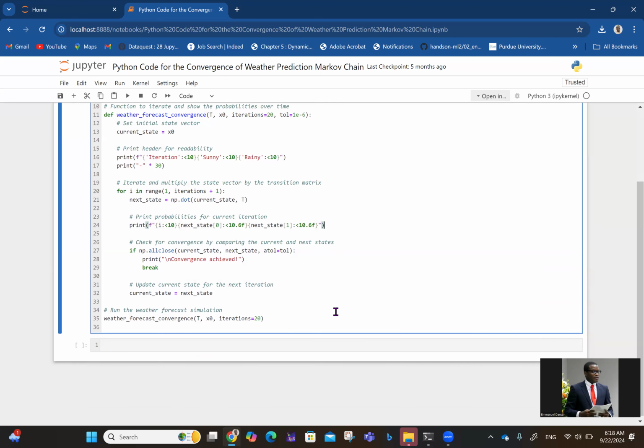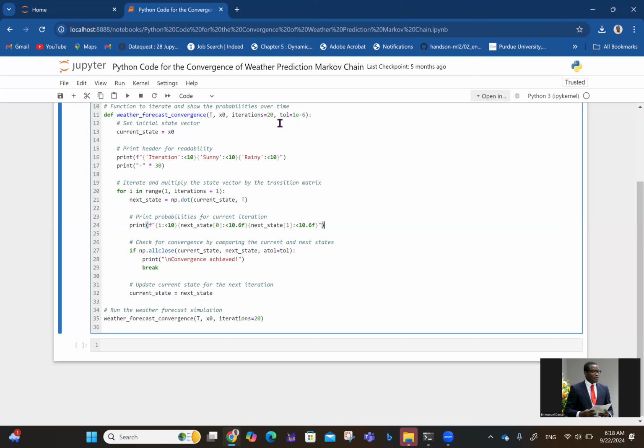Line 26 is to check for convergence by comparing the current and next state. So if you compare the current state and the next state with the tolerance, it will tell us if the value has converged or not. Of course, for convergence to be reached, the comparison between the two states has to be less than or equal to the tolerance we have set for ourselves. And if you want more iterations, you can set more iterations there, and you can also decrease your tolerance. So the smaller the tolerance value, the more accurate your results will be.